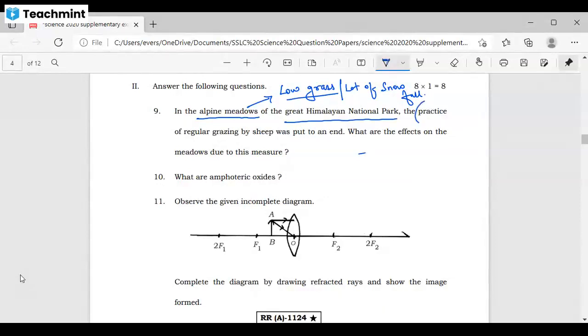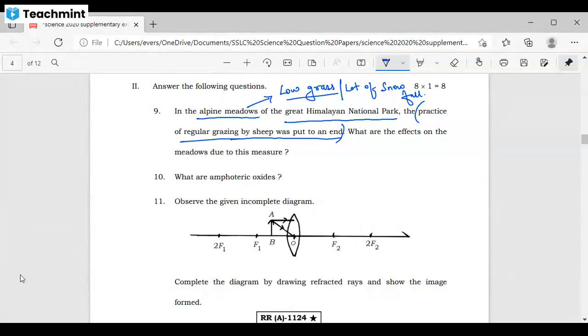Practice of regular grazing. Okay, grazing is what it is called when animals are taken out to feed on grass. The regular grazing of sheep was put to an end. They have cancelled it, they have banned grazing in this region. What is the effect on the meadows due to this measure?